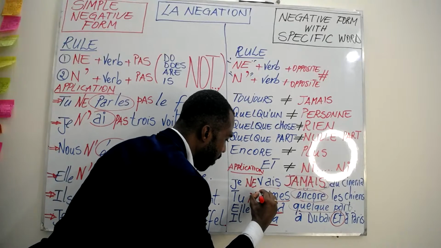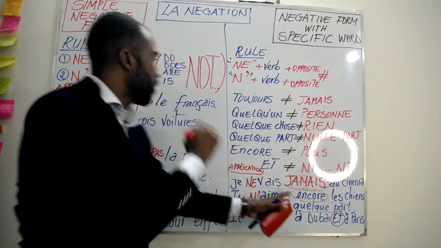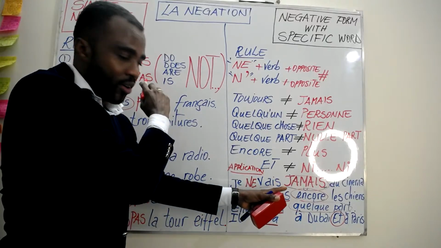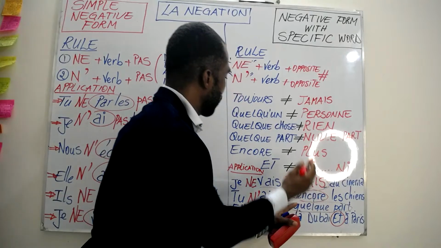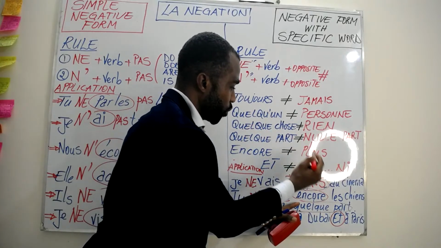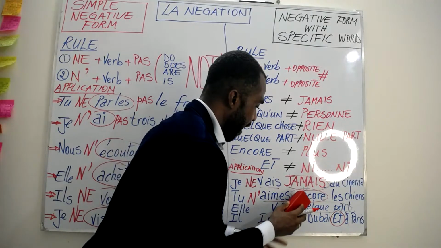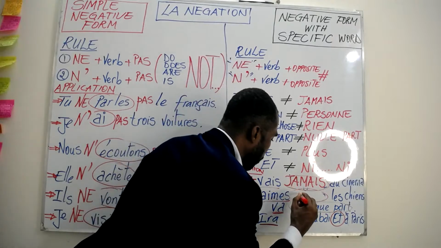N without the E. Tu n'aimes, we are not going to use pas any longer. We're going to use the opposite of encore. So we find out here encore, this is encore. So the opposite is plus. So we have to remove it, and it will change into plus.